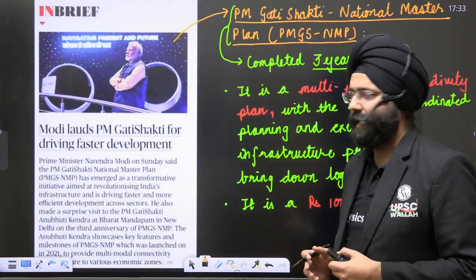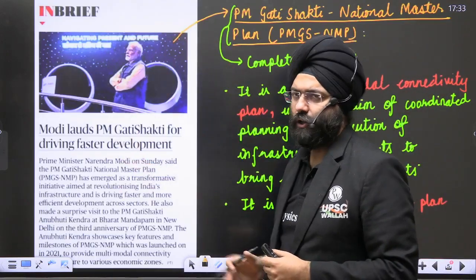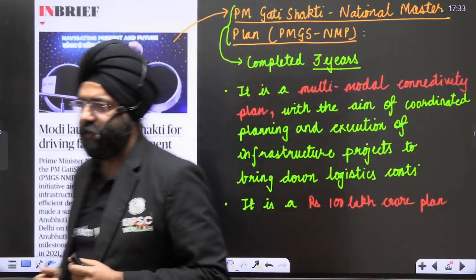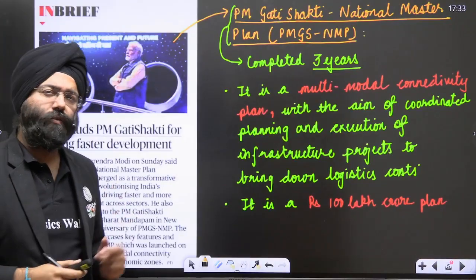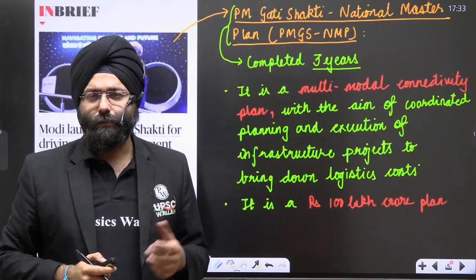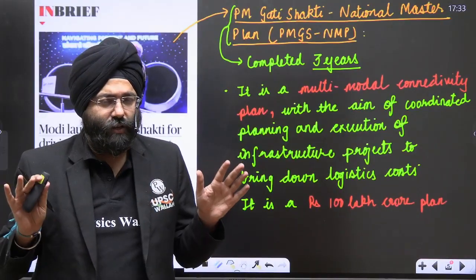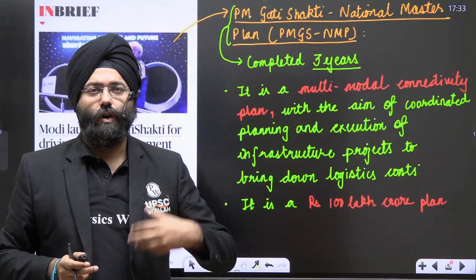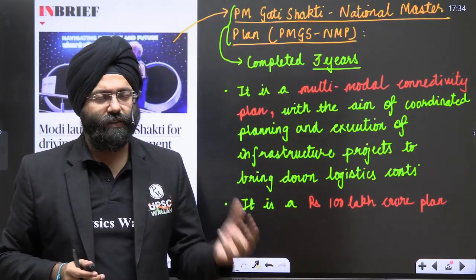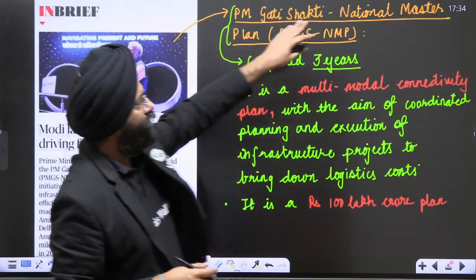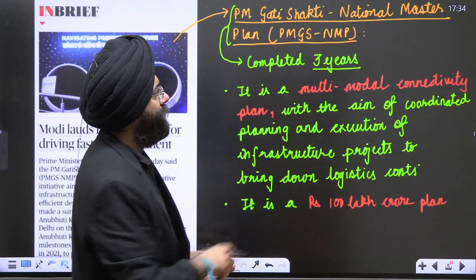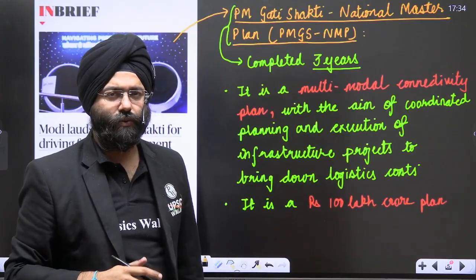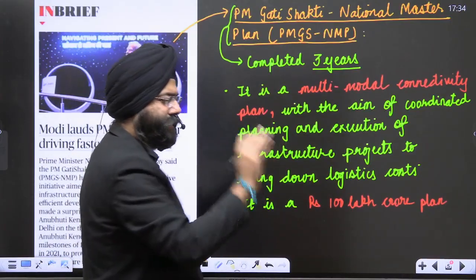Let's begin today's analysis. So this is the article that was there in your newspaper that deals with PM Gati Shakti, that is driving faster development. Now, from the perspective of civil services, you need to know what PM Gati Shakti basically is. This can be asked in your preliminary examination with respect to its pillars being asked, or for mains examination that they can ask you, what is the scheme, what does it deal about, and what is the performance of the scheme. So let's see. PM Gati Shakti National Master Plan, PMGS NMP. It has basically completed 3 years. That is why it comes into the news. That is the context. Now, what is this scheme basically?